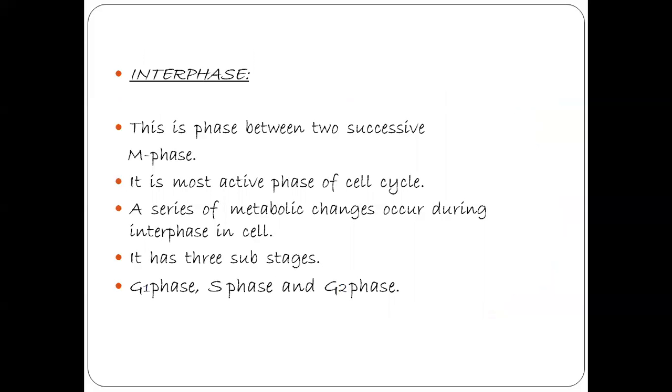Interphase. This interphase is present between two successive M phases. Two successive M phases means mitosis phases. So between two mitosis phases, interphase is present.